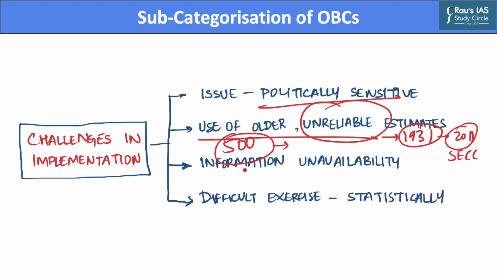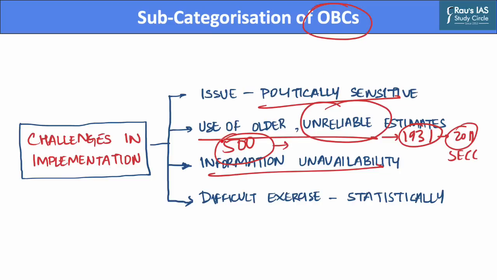Further, there have been information availability issues with regard to the social and educational status of other backward communities, as the census exercise currently does not include education data and segregation of population based on other backward classes category.